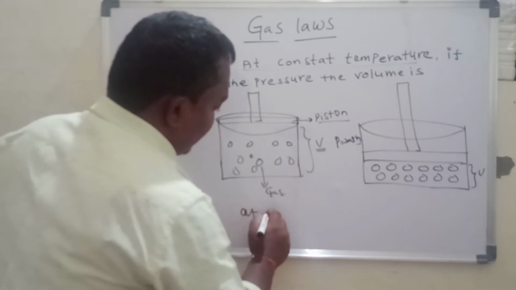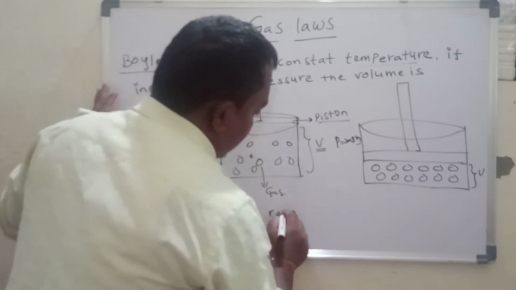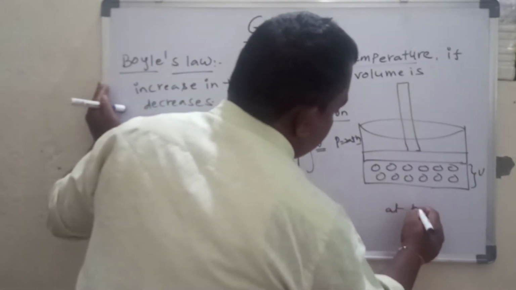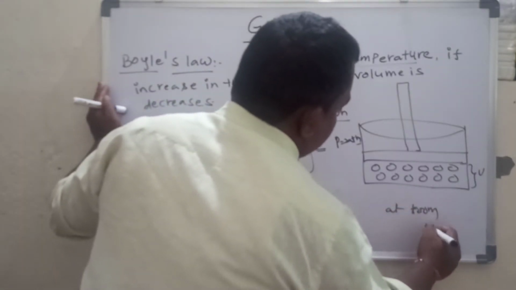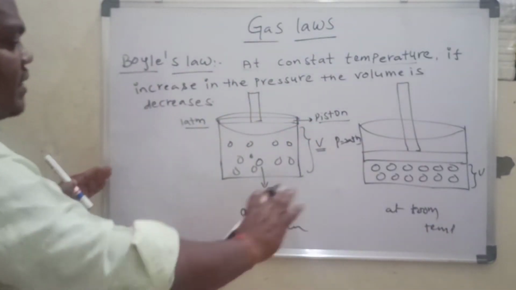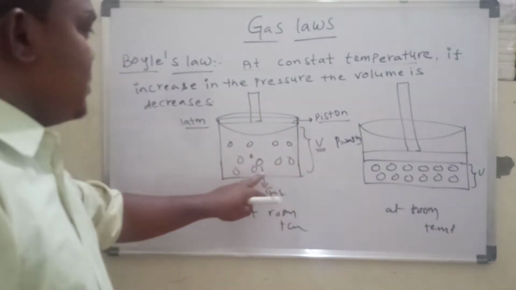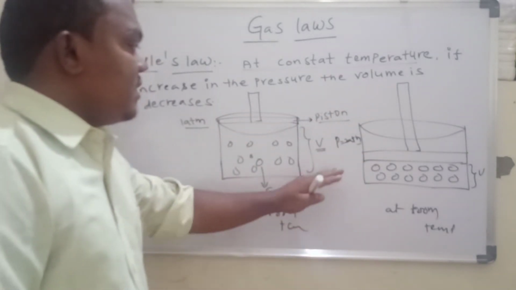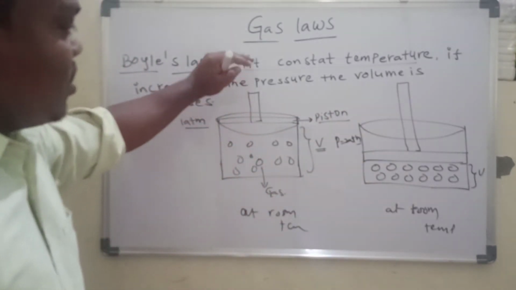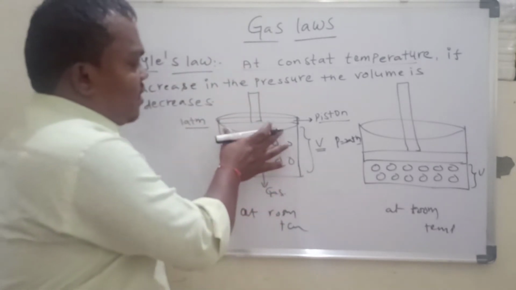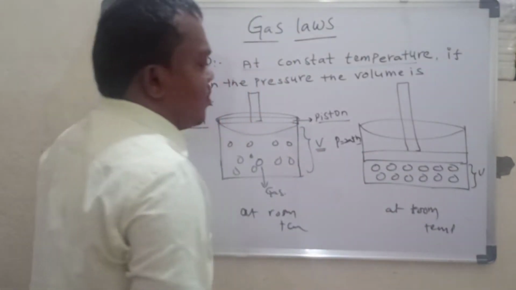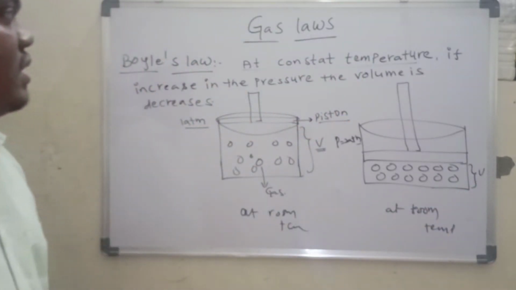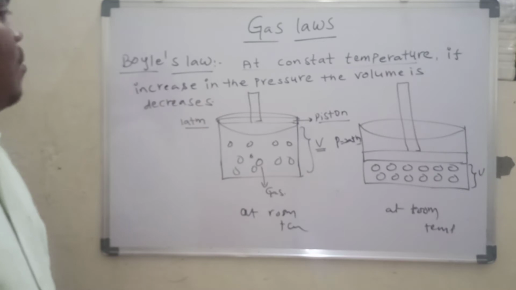When we increase the pressure, the molecules come closer and the volume decreases. So this is Boyle's law.